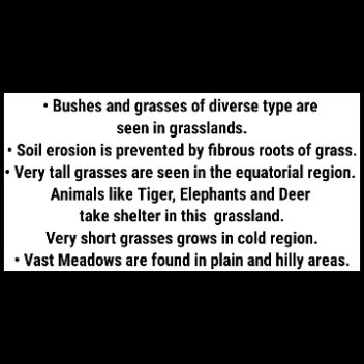In these short grasses, small animals like the rabbit are seen. Now the fourth one is, vast meadows are found in plain and hilly areas. I think you people understood this point.